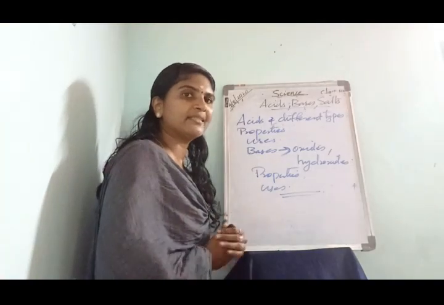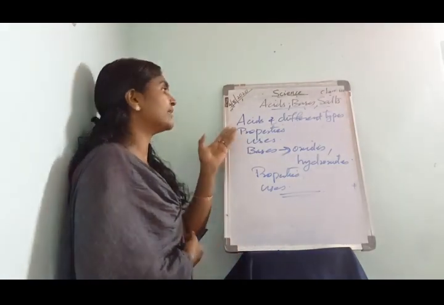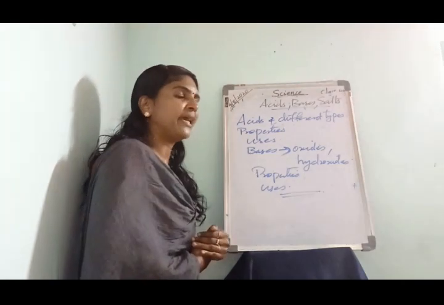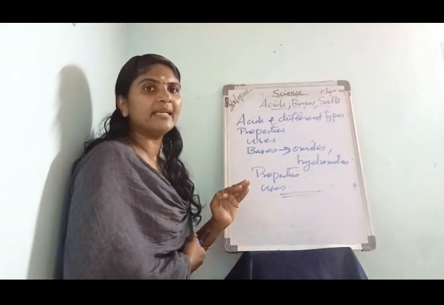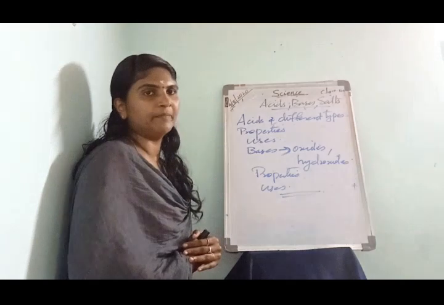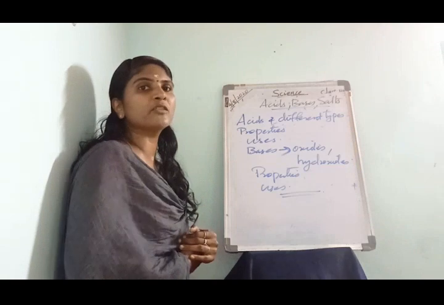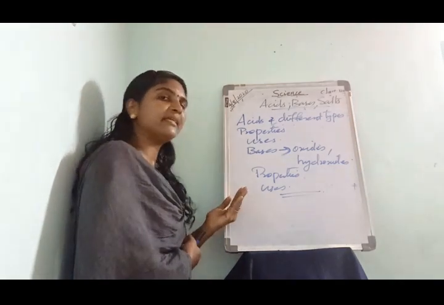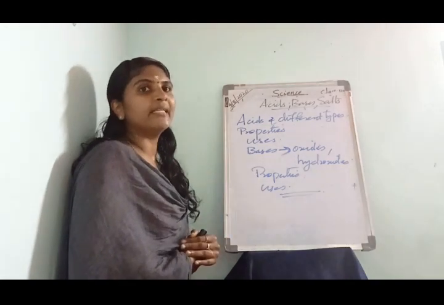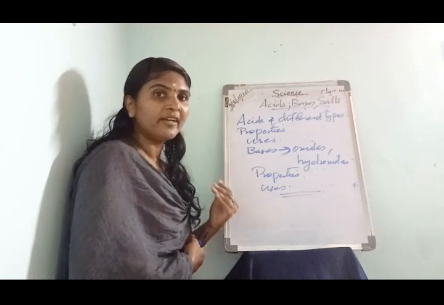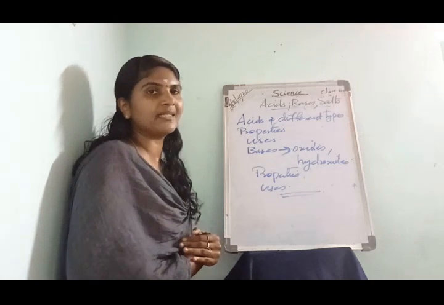After summarizing the things that we have learned today, we can conclude today's class. First, we learned about acids. What are acids? Acids are compounds in which one of the elements that make up the acid is always the hydrogen atom. Next, we learned different types of acids, and the important properties of acids: acids taste sour, acids dissolve in water, acids can be corrosive, and acids can be strong or weak. Next, we learned the important uses of certain acids.